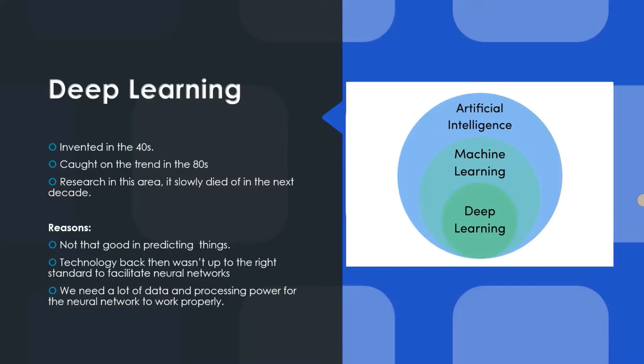Even now, if you want to train a neural network over a huge amount of data, it might take 2, 3, or 4 hours, or whatever amount of time, depending on the data and the processing power of your own machine. So even today it takes a huge amount of time. At that point in time, technology did not have that processing power, and if it did, it was really costly. Now it is getting cheaper and cheaper. Of course, we need a lot of data and processing power to train neural networks, and by using such a huge amount of data we can be good at predicting things. So these are all connected.